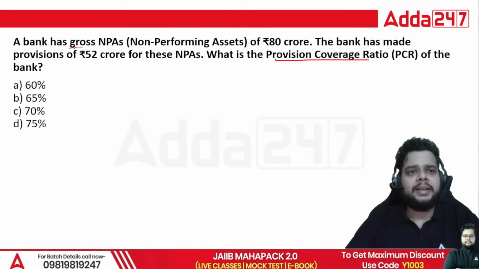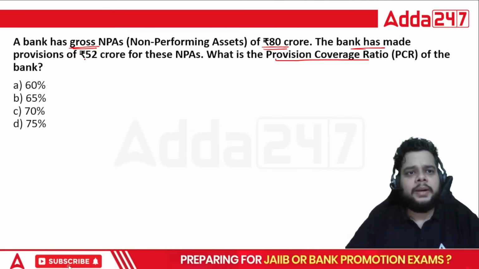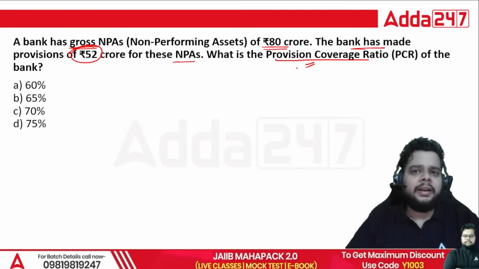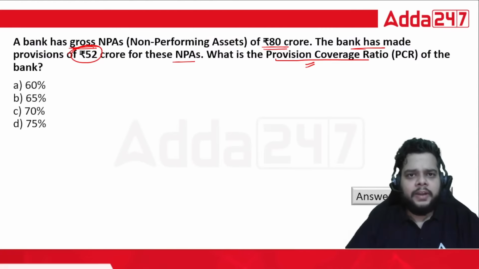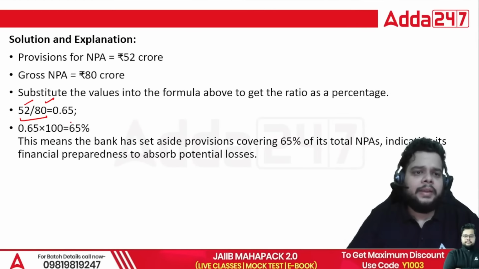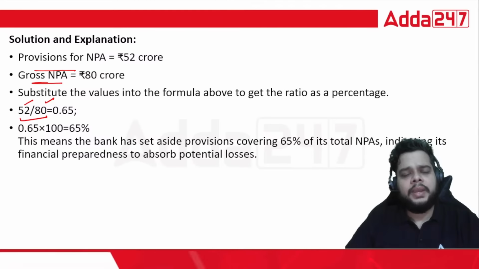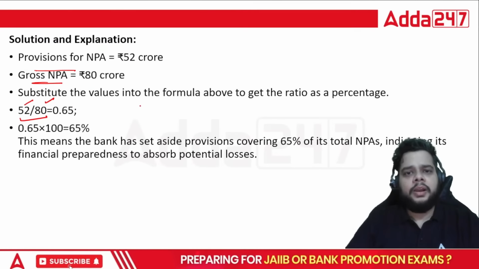A bank has gross NPA of 80 crore. The bank has made provisions of 52 crore for these NPAs. What is the PCR, the provision coverage ratio? Simply stated, the answer is option B, that is 65%. And how? Simple, 52, that is the provision, divided by the gross NPA. So the provisions for NPA divided by the gross NPA will give you the provision coverage ratio, that is PCR.